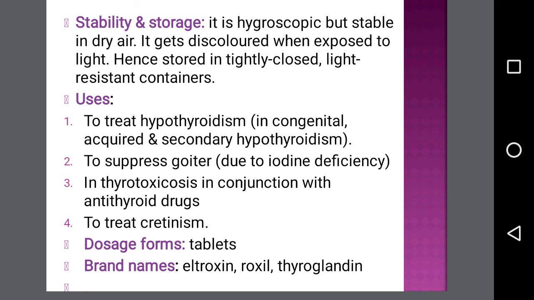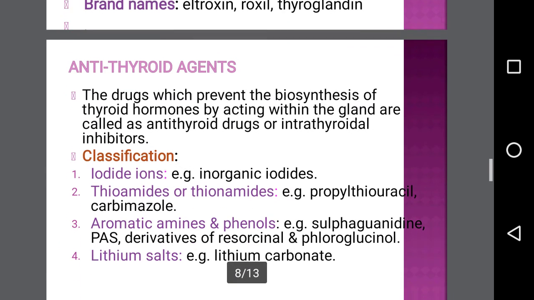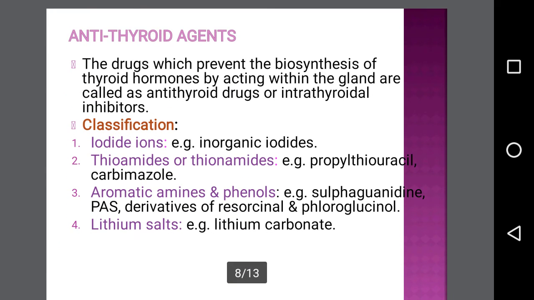Next are the antithyroid agents. These are the drugs which prevent the biosynthesis of thyroid hormone by acting within the gland and are called antithyroid drugs or intrathyroidal inhibitors. Now we are going to see the classification of these antithyroid agents.